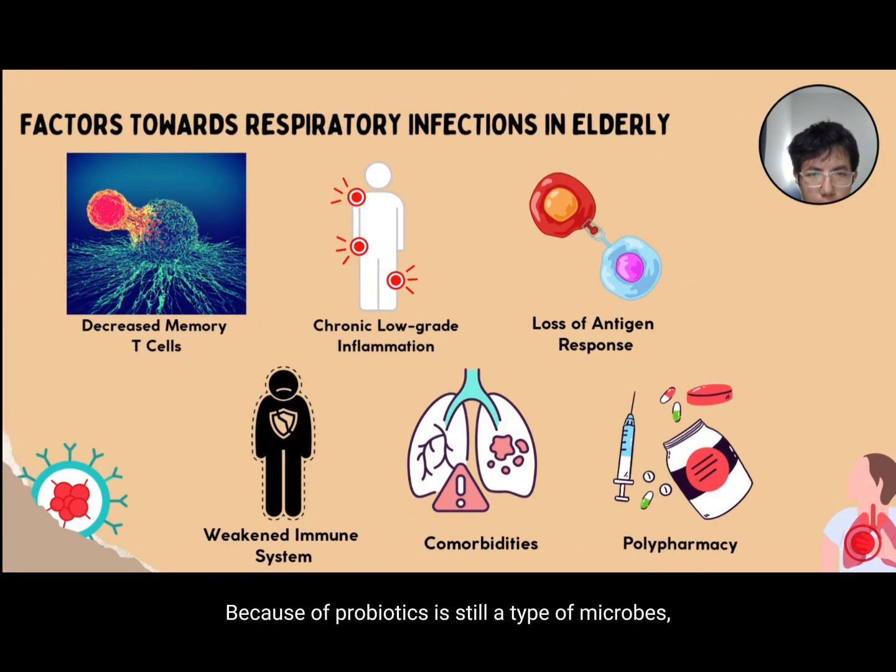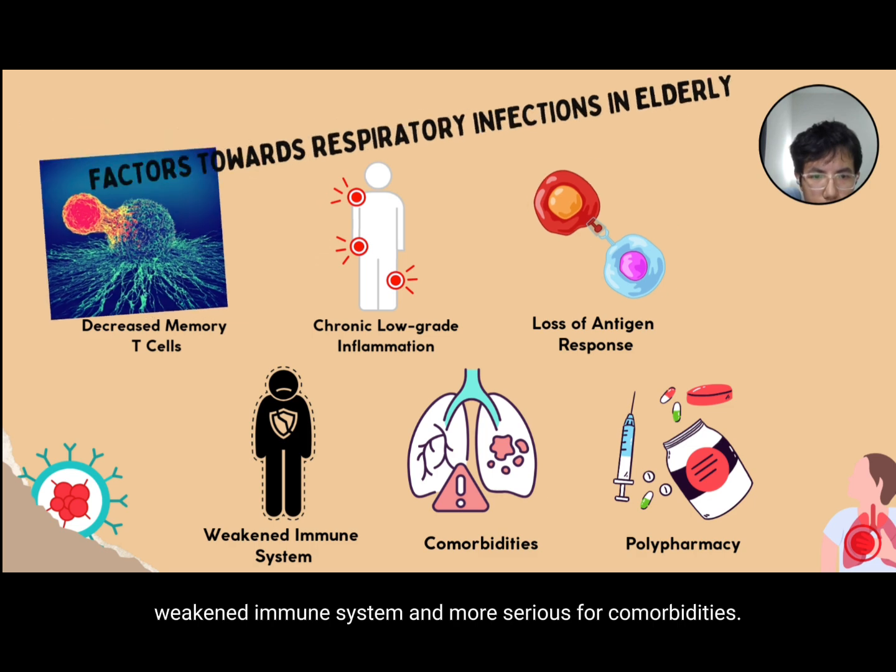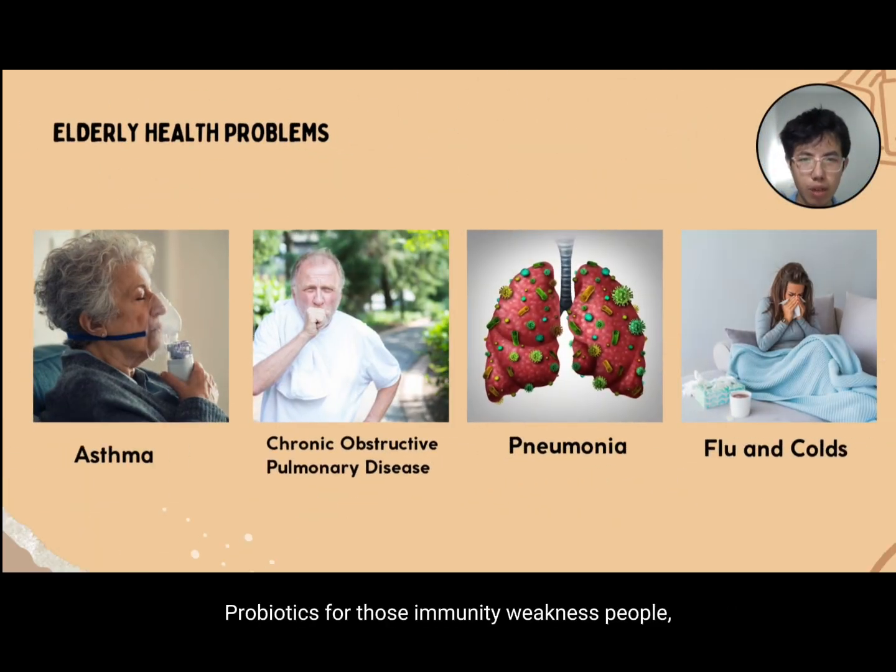Because probiotics are still a type of microbe, a number of probiotics develop some side effects like decreased memory T cells, chronic low-grade inflammation, loss of antigen response, polypharmacy, a weakened immune system, and more serious comorbidities. Probiotics, for people with weak immunity, especially the elder generation, can possibly lead to asthma, chronic obstructive pulmonary disease, pneumonia, and colds.